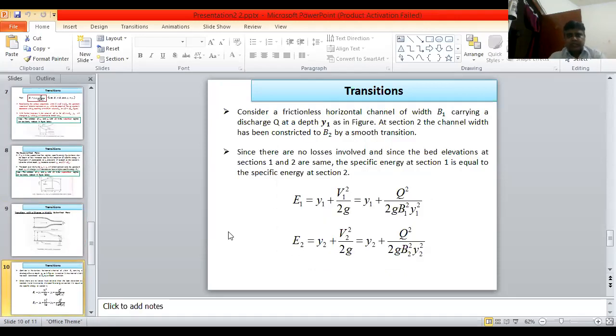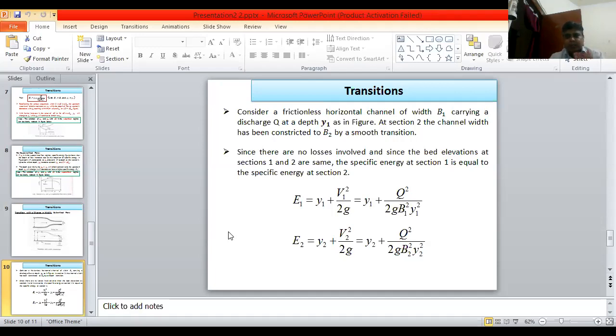Now, considering a frictionless horizontal channel of width B1 carrying a discharge Q at a depth Y1 as shown in the figure. At section 2, the channel width has been constricted to B2 by a smooth transition. Since there are no losses involved and the bed elevations at sections 1 and 2 are the same, the specific energy at section 1 is equal to the specific energy at section 2.